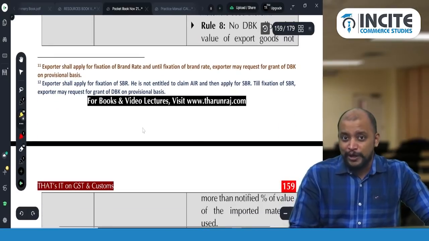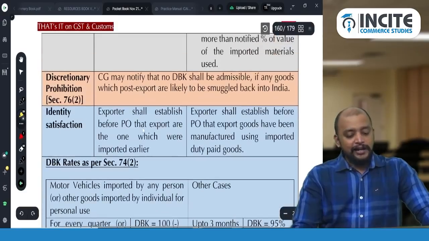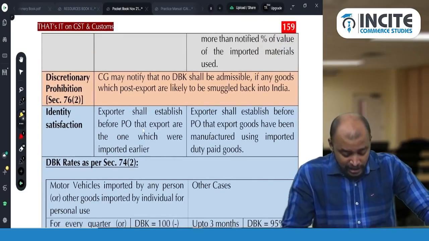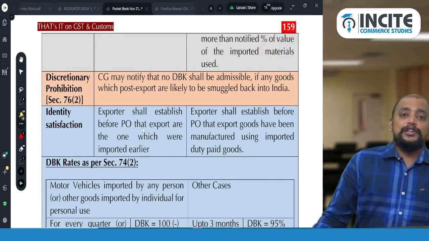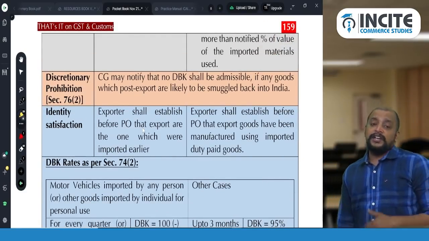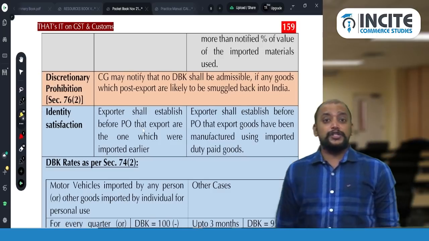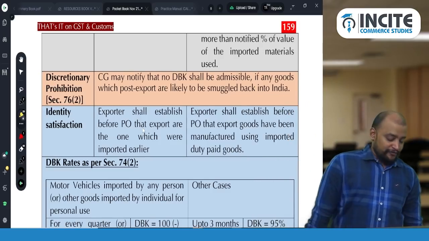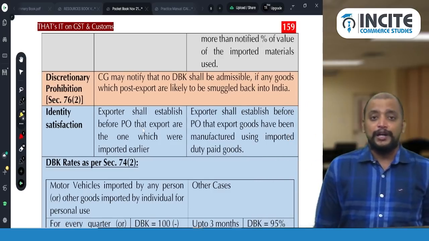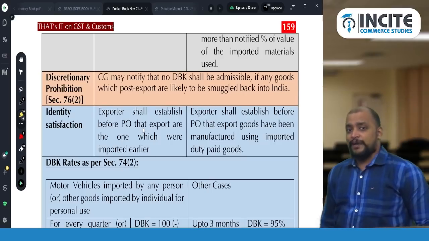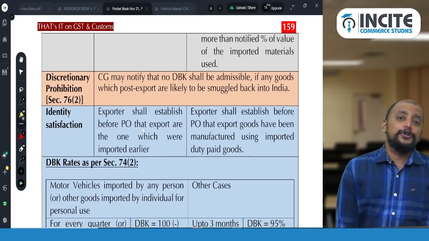So only two mandatory prohibitions, and then discretionary prohibition. Whenever the goods are likely to be smuggled back into India, if the customs officer is of such opinion, he may not give duty drawback. For example, we are importing goods from Singapore, customs duty is paid, and these goods are exported to Pakistan.